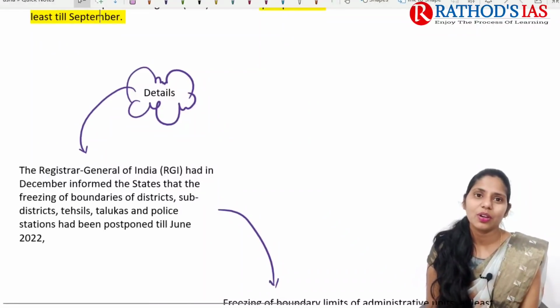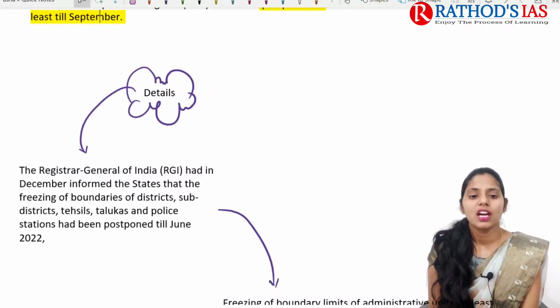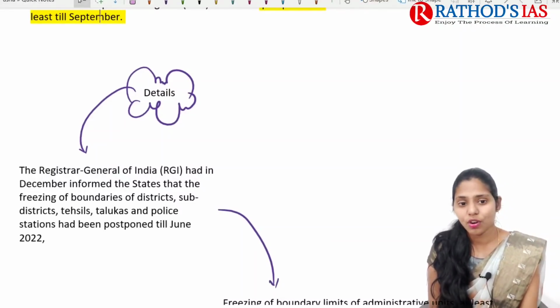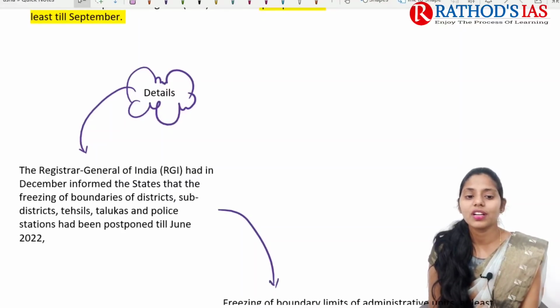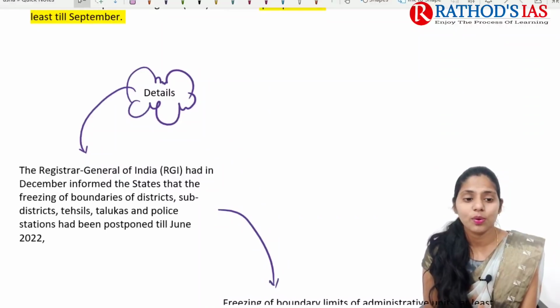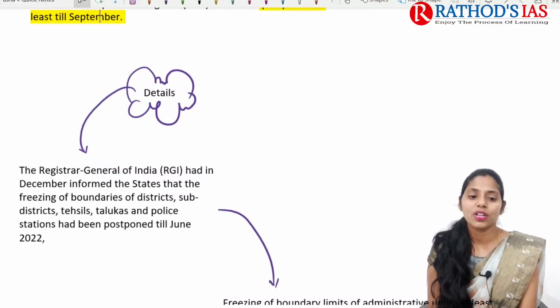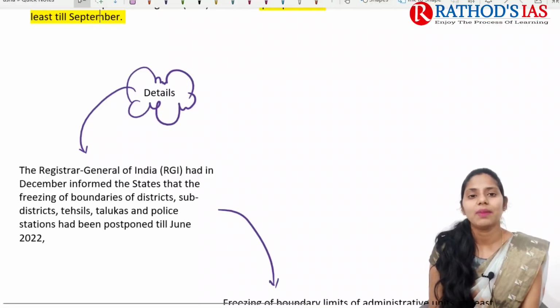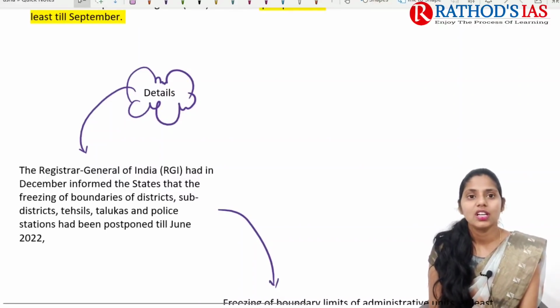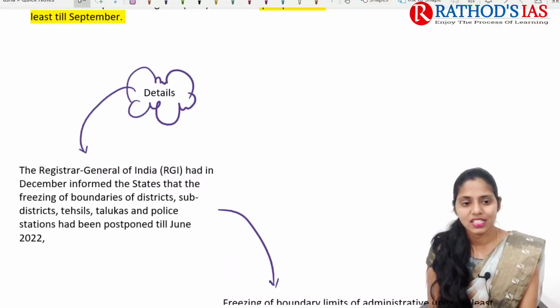So why? Because the Registrar General of India had informed the states in December that the freezing of boundaries of districts and sub-districts, tahsils, talukas and police stations had been postponed till June 2022. Whenever there is no proper demarcation, how can we go for collection of census data?